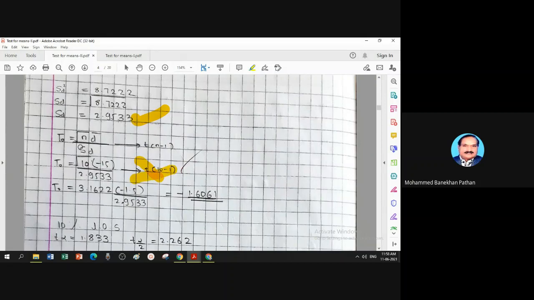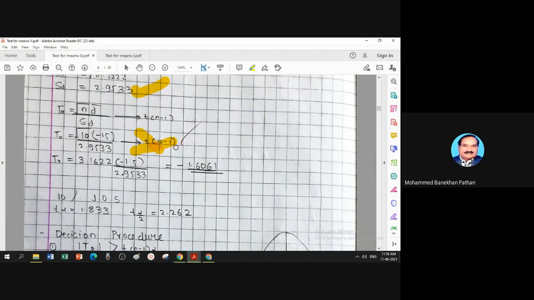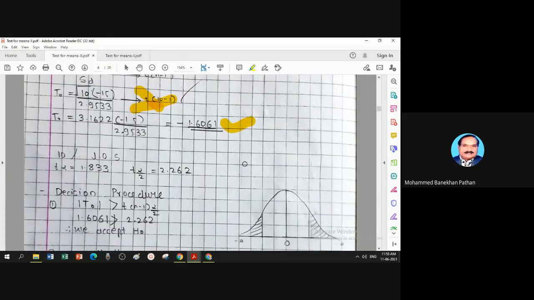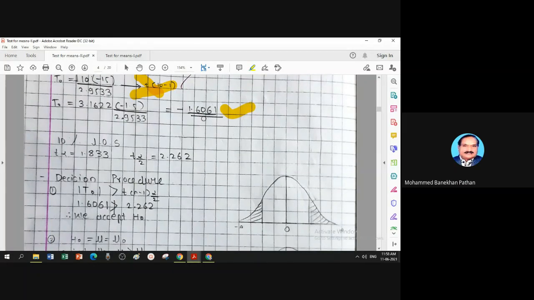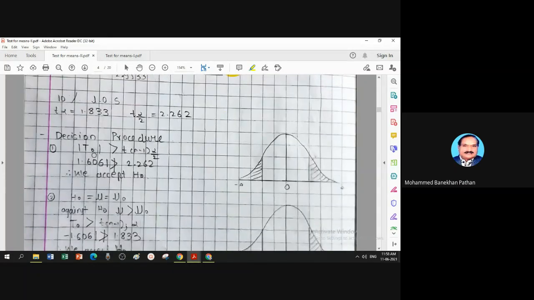When there is a theoretical notation, then follows t with n minus 1. This is a numerical value for the given data, so this is your calculated value. At 10% LOS, this is a table value, the table value with alpha by 2. Once you have calculation and table, you are ready for taking decision.